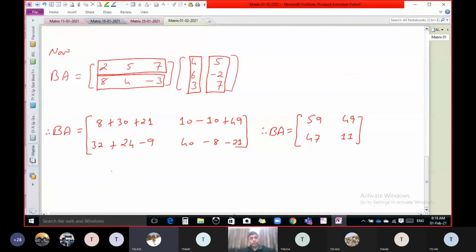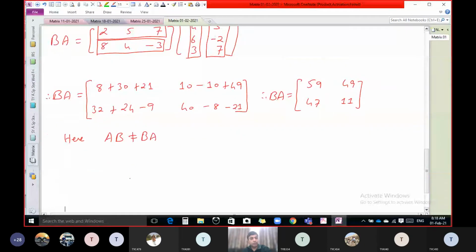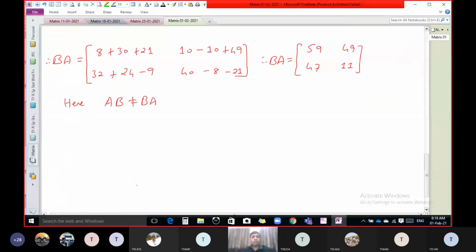Obviously here AB is possible, BA is also possible, but there is no question of equality because their orders are different. So always we have this situation, AB and BA should not be equal. They are equal only in one case. AB equal to BA is possible only in one case,